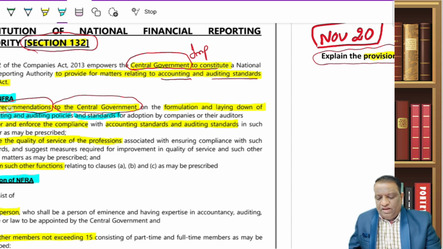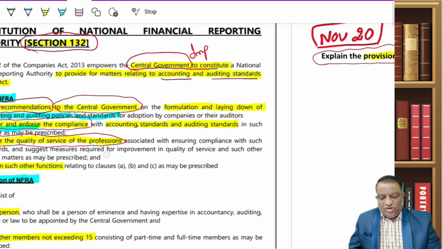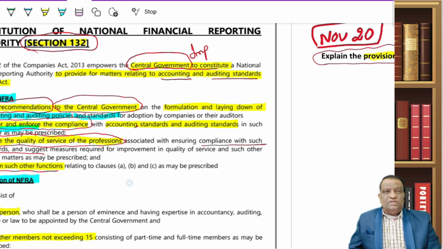So to summarize, they make recommendations to the central government, and second, they monitor and enforce the compliance. They monitor and enforce the compliance of what? Again, the accounting standards and auditing standards. And third, to oversee the quality of services rendered by the professionals. Whatever services are rendered by the professionals, are they in compliance with the standards? That is what they are going to look at, and perform any such other functions. So these are all the duties of it.